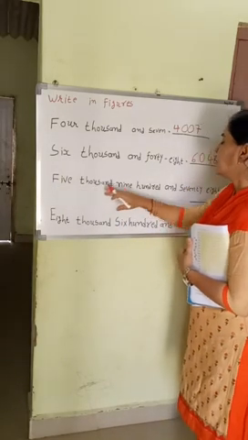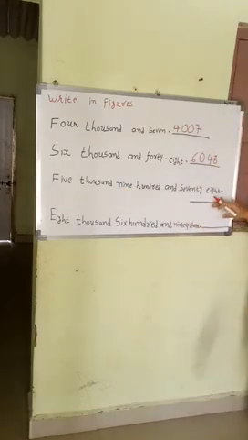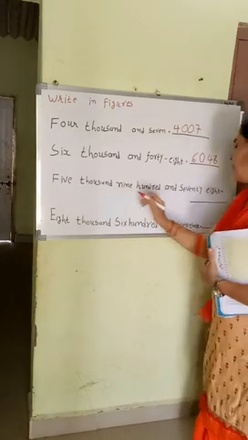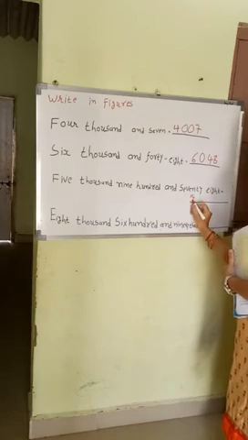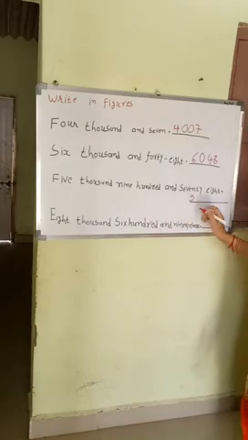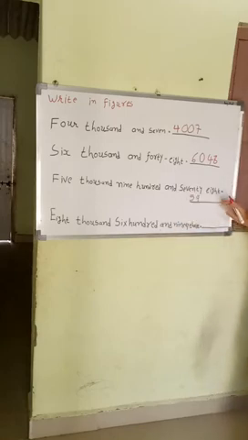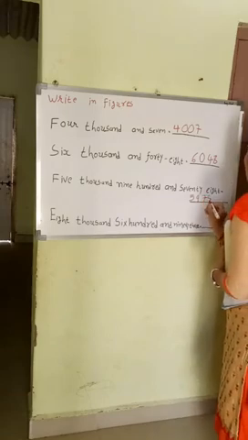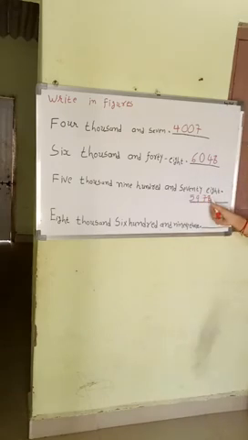Next, 5,978. In the 1,000 place there is 5. In the 100 place there is 9, and in the 10 and 1 places there is 78, so we write 78. Now one more time we check the 1, 10, 100 and 1,000 places. Yes, in the 1,000 place there is 5 and in the 100 place there is 9. That is 5,978, so our answer is correct.